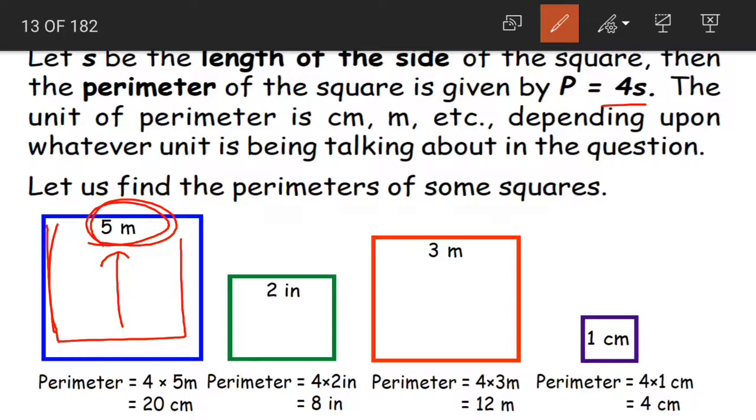And also in the formula, P is equal to 4 into S, what do we need? We only need the length of one side. So 4 into S. Here the length of the side is 5 centimeters. That means S is equal to 5 centimeters.